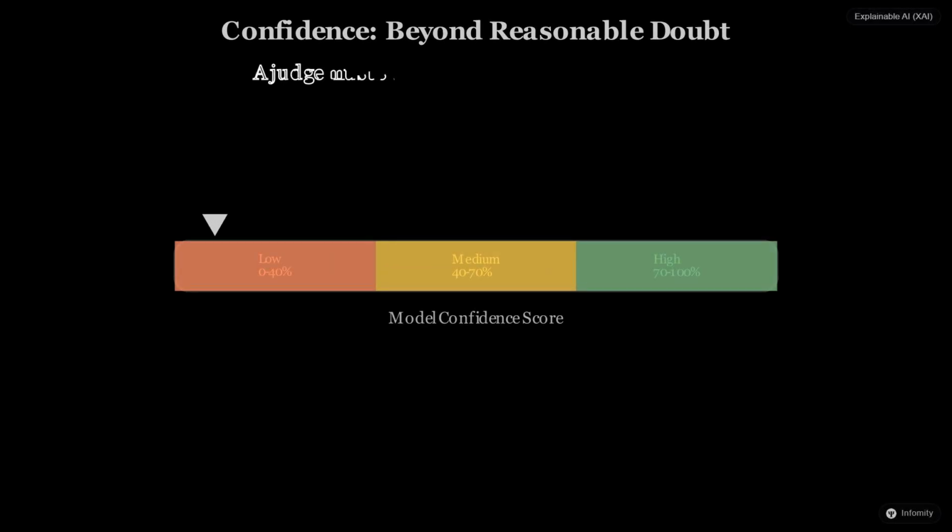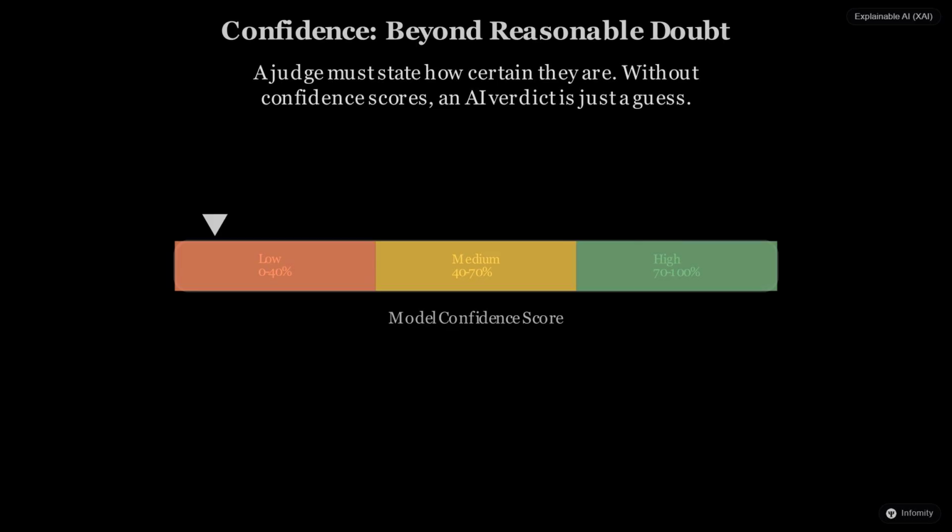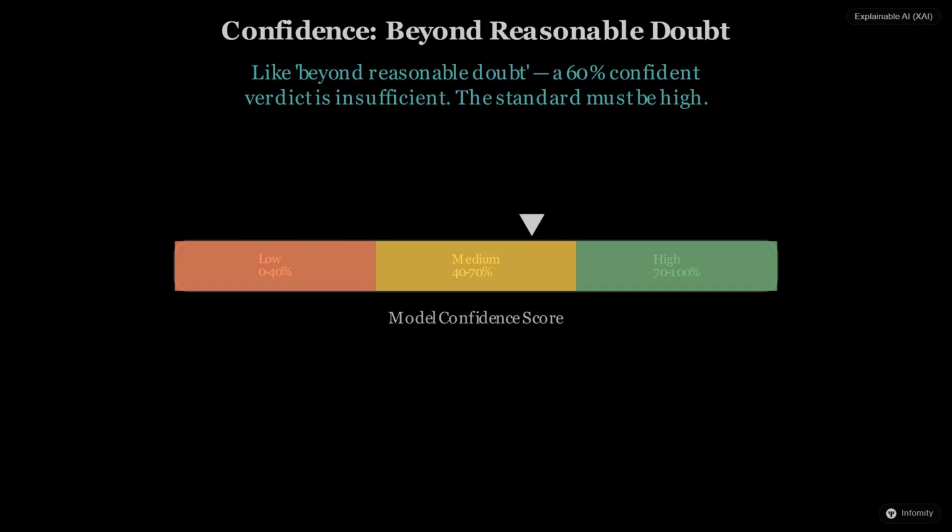A judge must often decide if the evidence meets the standard of being beyond a reasonable doubt. In explainable AI, we don't just want the answer, we want to know how confident the model is. If the judge issues a verdict with only 60% certainty, that is a signal for a human to step in and review the case more closely.